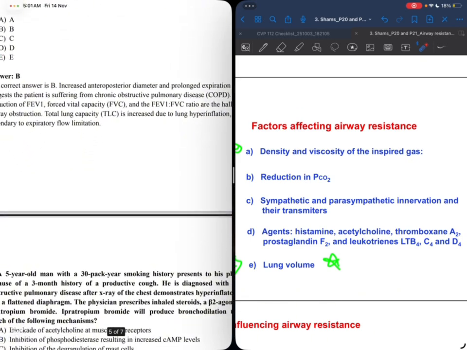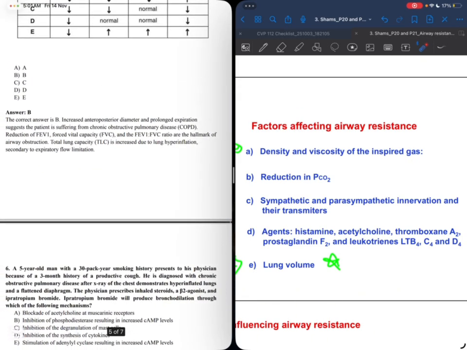Okay, so I have attached a few questions that are in the practice questions. Let's say question 6, to show you how important the factors are, because if he wants to bring questions, he can bring questions on the factors, because he can do derivations in an unusual way. Okay, we have a 5-year-old man with a 30-pack year smoking history, presents to his physician because of 3 months history of productive cough. He's diagnosed with chronic obstructive pulmonary disease after an X-ray of the chest demonstrating hyperinflated lungs and flattened diaphragm.